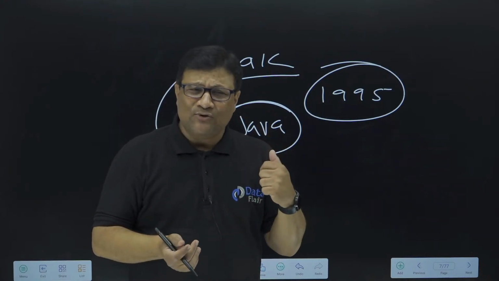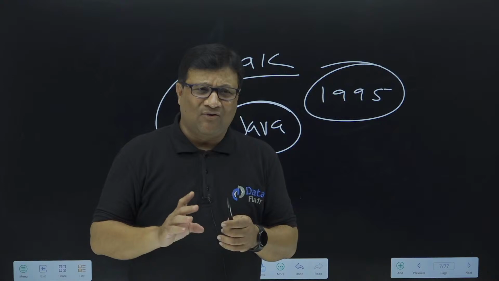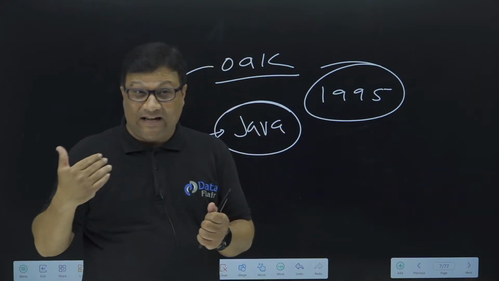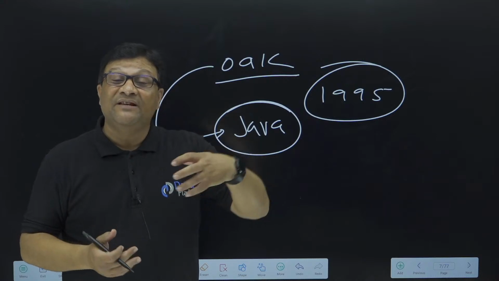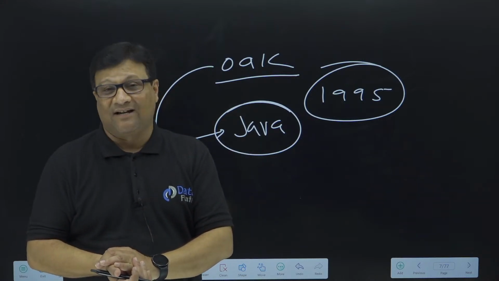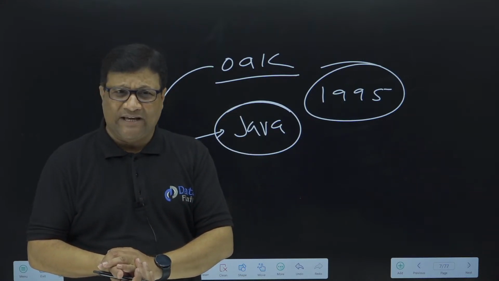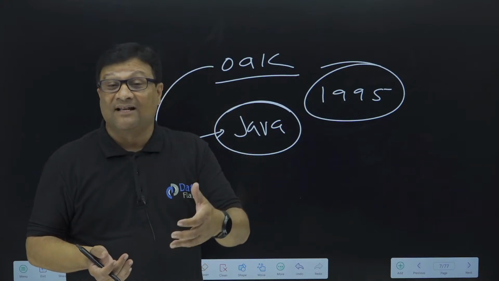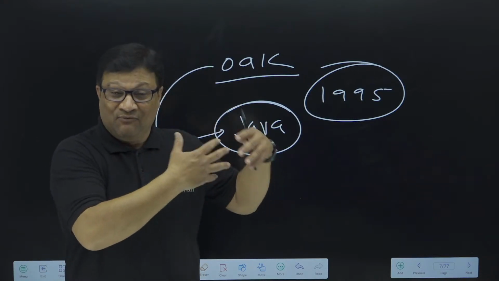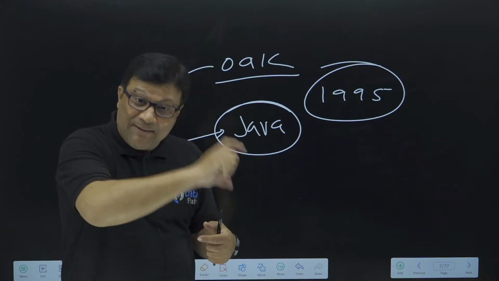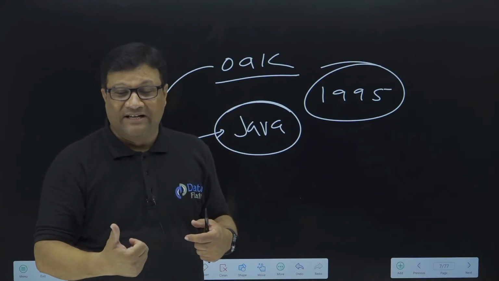Python came in the market in 1989. At that time, one of the famous TV shows was Monty Python's Flying Circus, which was a favorite of the person who developed Python. So with the name of that TV show, they named it Python.